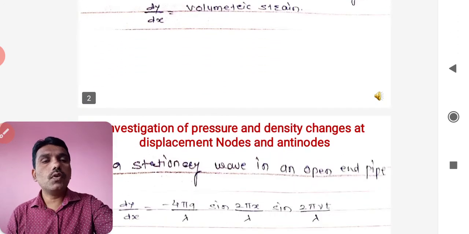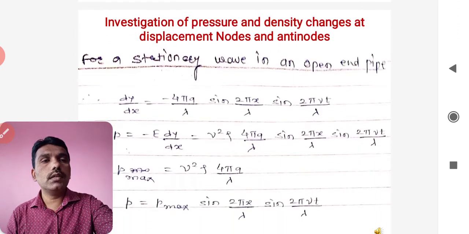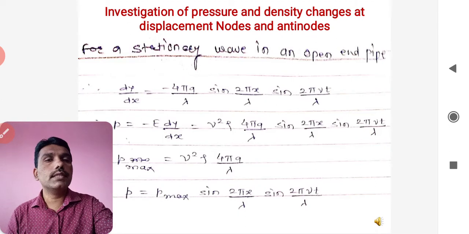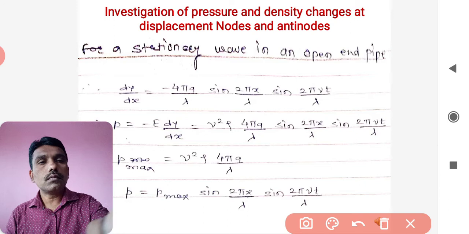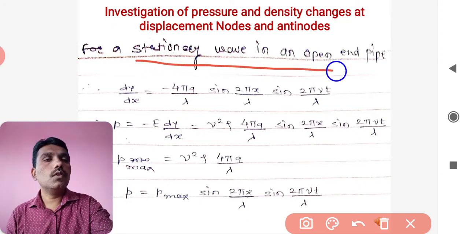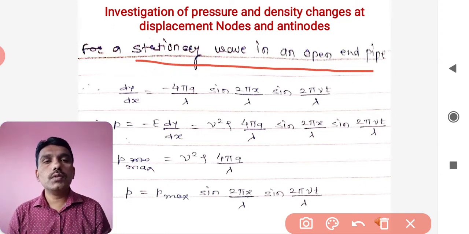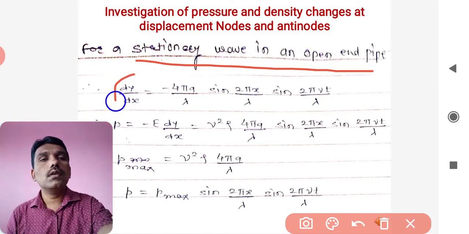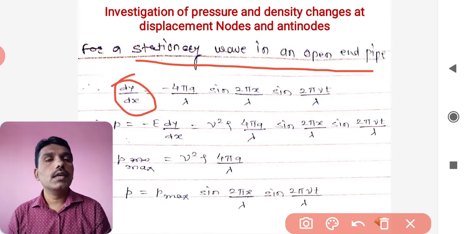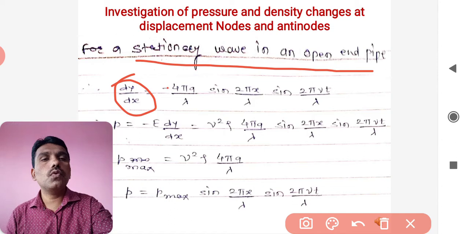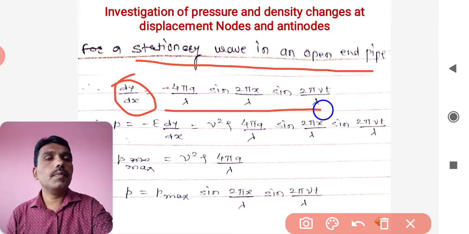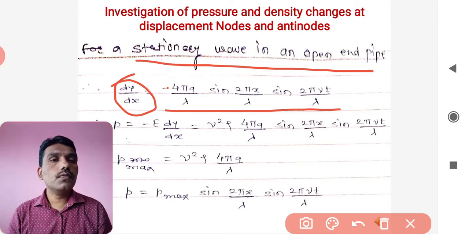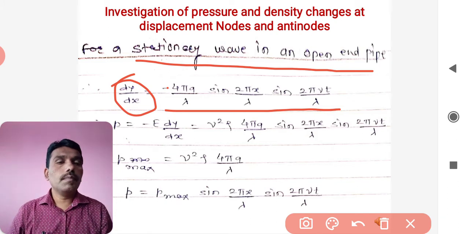Moving forward, we are aware of what exactly the stationary wave relationship is in an open end organ pipe. For a stationary wave in an open end organ pipe, the strain is given by the relationship dy by dx equals minus 4 pi a by lambda sine of 2 pi x by lambda sine of 2 pi v t by lambda.